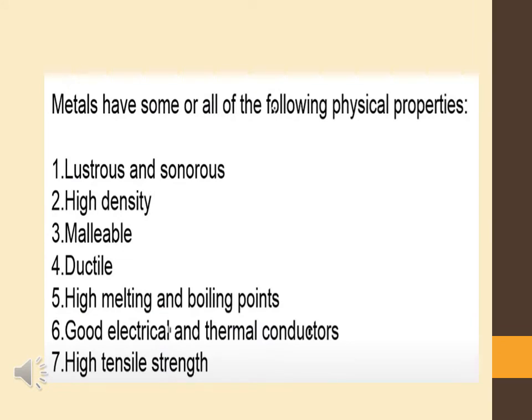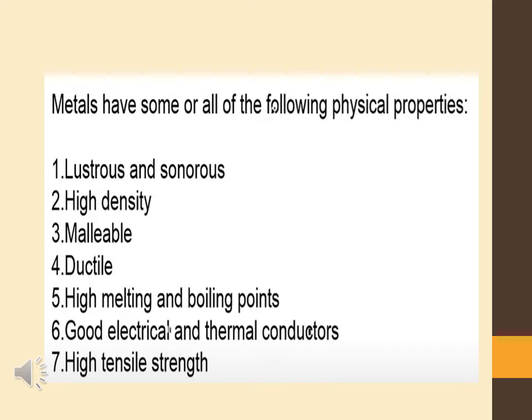Firstly, we will discuss the physical properties of metals. Physical properties mean the properties which are determined by the arrangement of their particles. Arrangement of particles means how their particles are packed or placed in their structure.